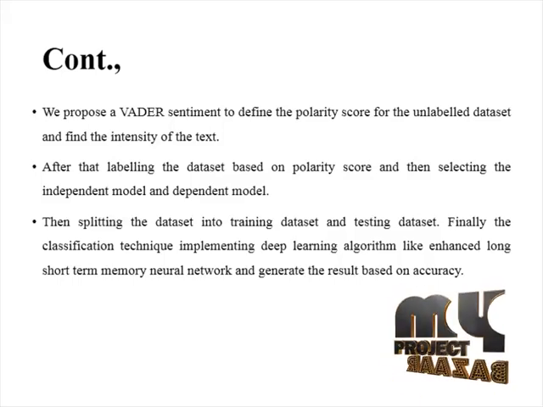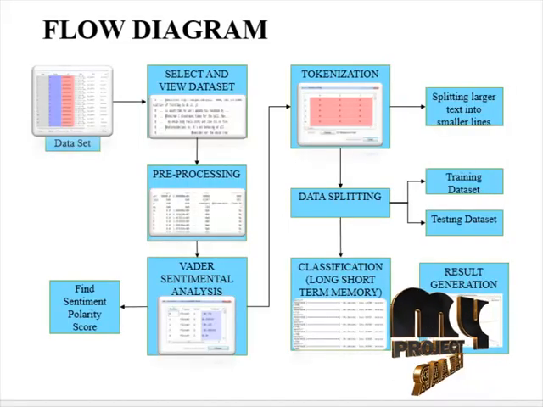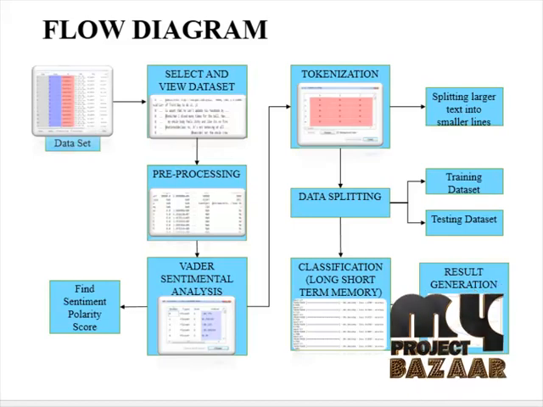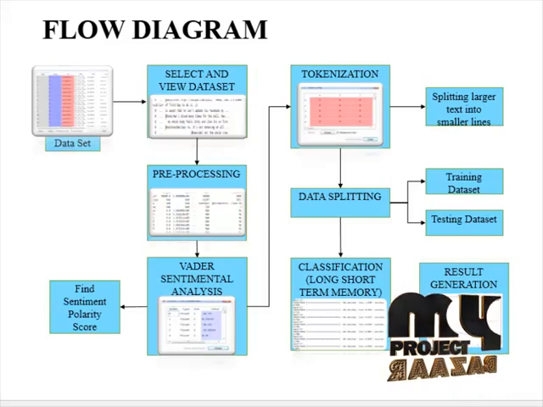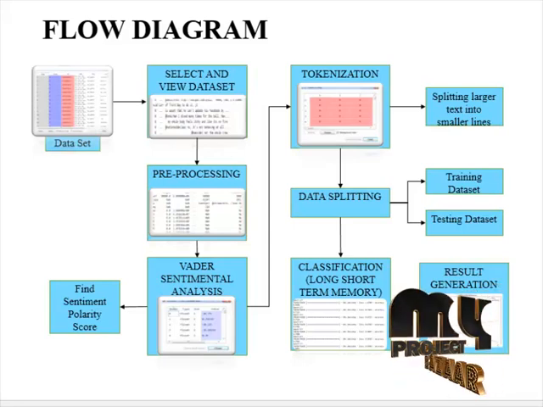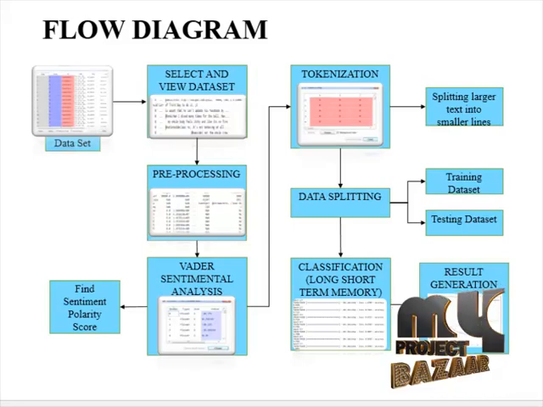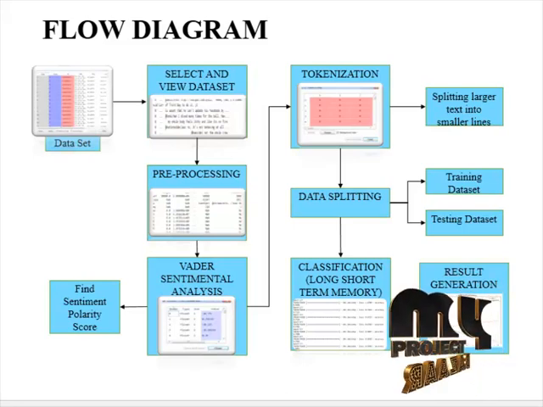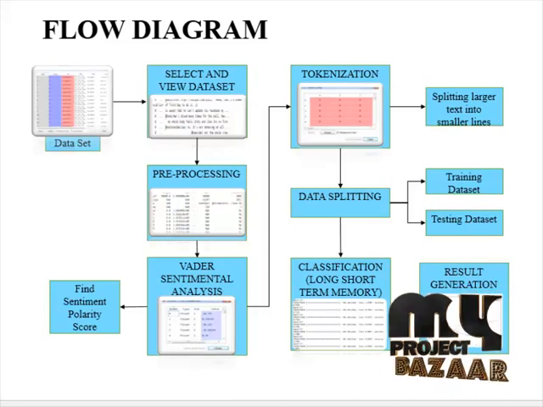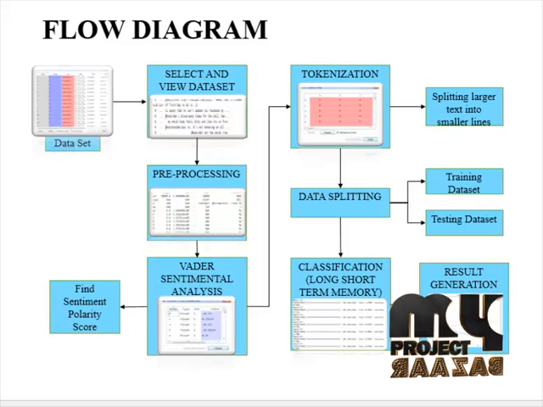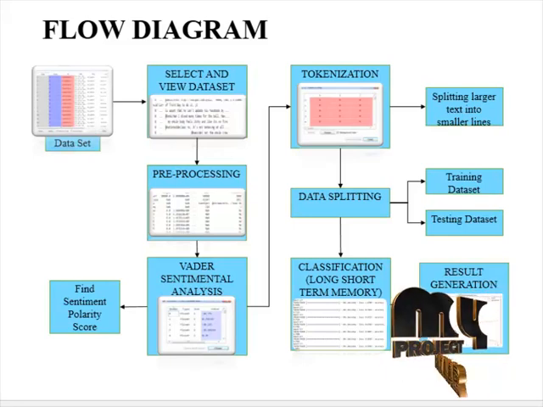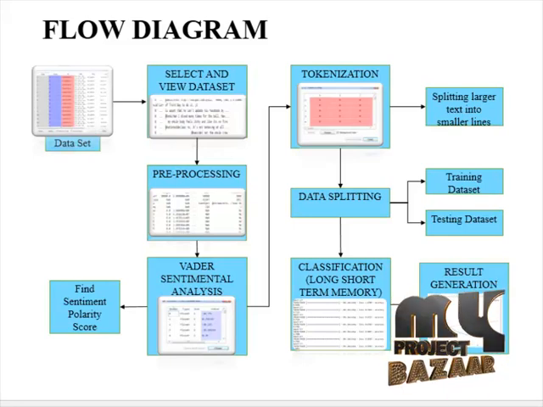And the flow diagram of the project is as follows. First we need to select the dataset, which is social media data. Then we use the sample data in our console working directory. Then it will be applied into pre-processing. In pre-processing we are going to clean our dataset, and also check the description and information about the dataset. Then it will move into VADER sentiment analysis. In VADER sentiment analysis it will find the sentiment polarity score based on the texts contained in our dataset.